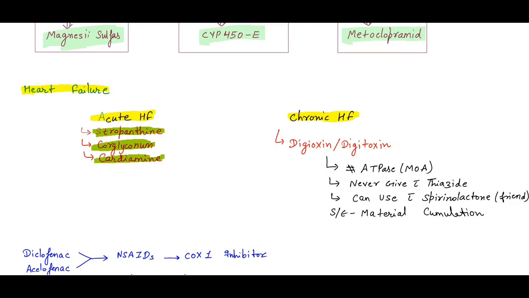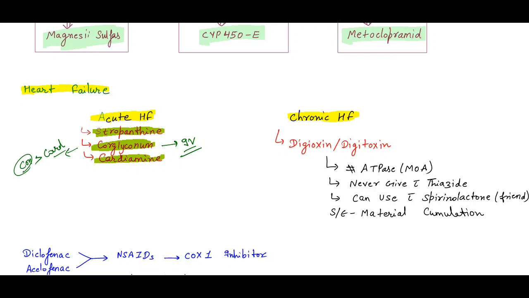Remember, Corglyconum is given as an IV injection. If in the options both Corglyconum as well as Cardiamine are given, remember that Corglyconum is your answer, not Cardiamine. For chronic heart failure, we use digoxin or digitoxin.